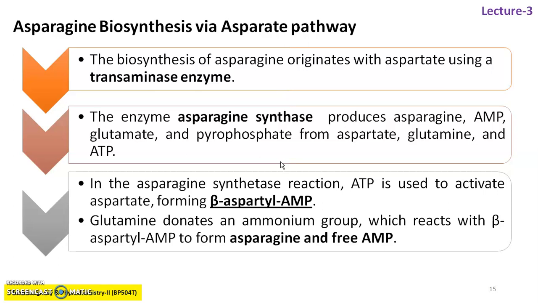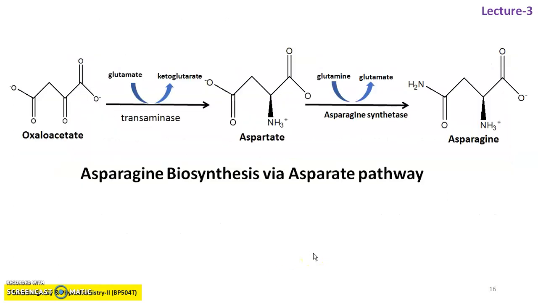So, in the asparagine synthesis reaction, ATP is used to activate aspartate, forming beta-aspartyl AMP. Now, glutamine donates an ammonium group which reacts with beta-aspartyl AMP to form asparagine and free AMP. See, this is the reaction.